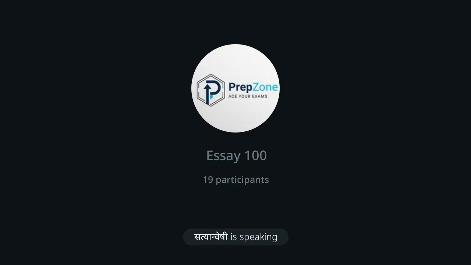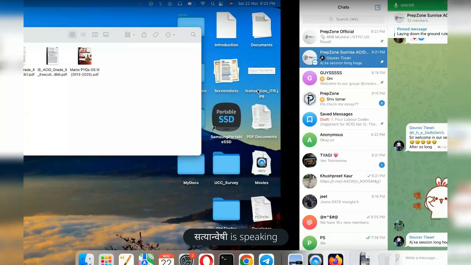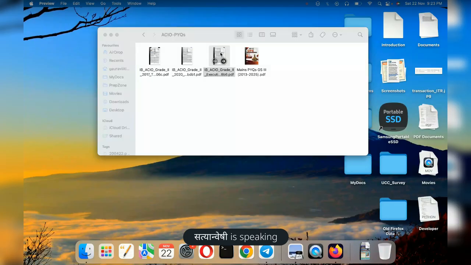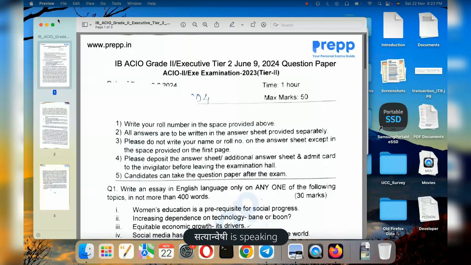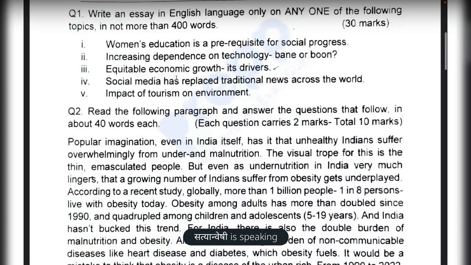For an example, let's go through the most recent one which we had, right? So the first essay is women's education is a prerequisite for social progress. So you are given these 5 topics, right? Reading these 5 topics will take some time, and then you will be deciding upon which essay to write. And in the middle of the essay you may feel that you could have written on some other topic and you could have scored better. After the exam also you may think that okay, I missed out on that thing, I should have written it there, right?